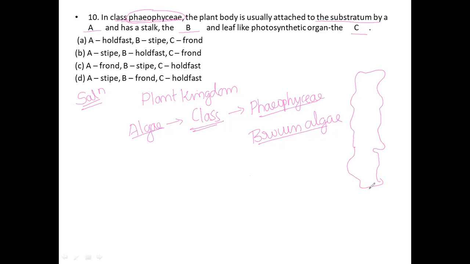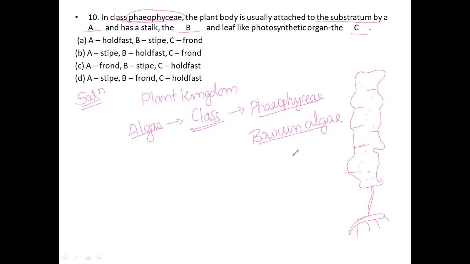Next, it will be attached to the substratum like this. The algae will look like this.